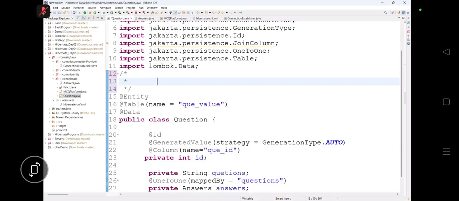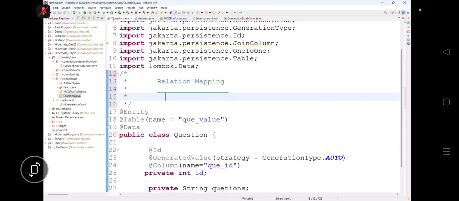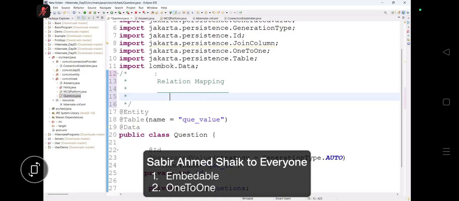Now see here, relational mapping here. Relational mapping. Now everybody understand? Bro, listen to one thing. Spring Boot is nothing. Spring Boot is just a way of doing programming and automation features. Spring Boot is not a concept.